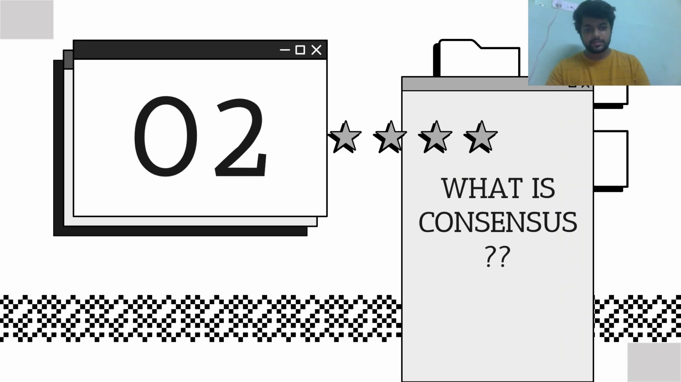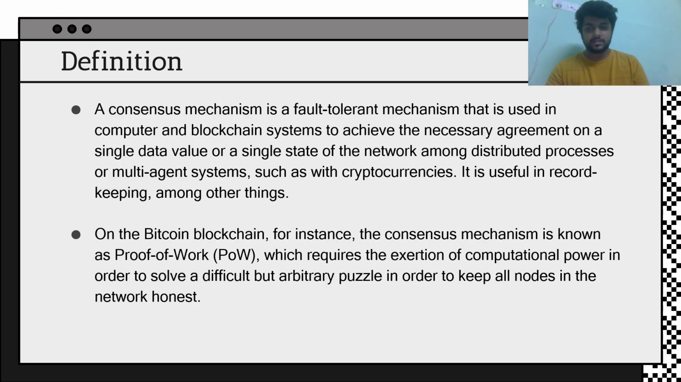So this is about what is proof of stake. Since proof of stake is a consensus algorithm, we know a bit about proof of stake. Now we will move to what is a consensus mechanism, and then we will go in depth. So what is a consensus mechanism? A consensus mechanism is a fault-tolerant mechanism that is used in computers and blockchain systems to achieve the necessary agreement on a single data value or a single state of the network among distributed processes or multi-system agents such as cryptocurrencies. It is useful in record keeping, among other things. On the Bitcoin blockchain, for instance, the consensus mechanism is proof of work, as we have told you.